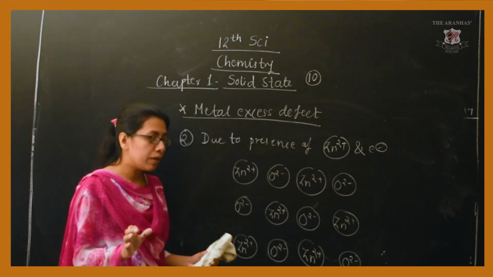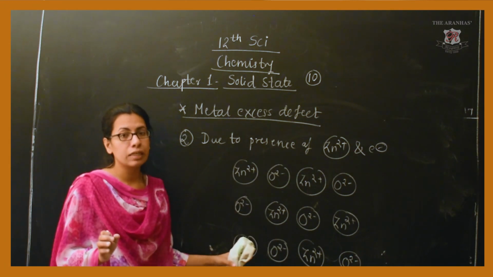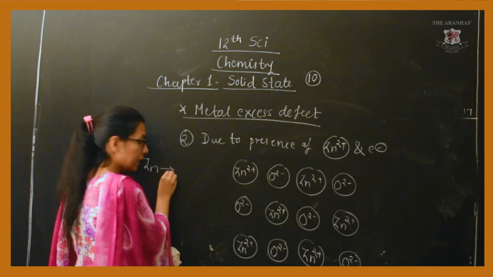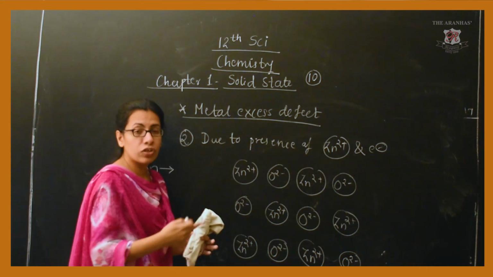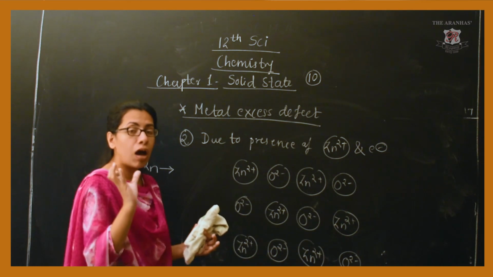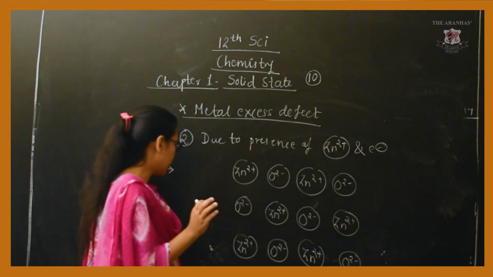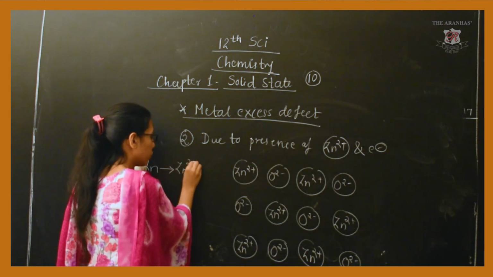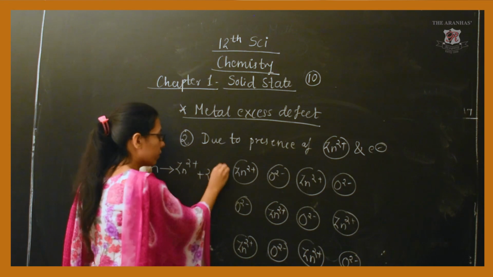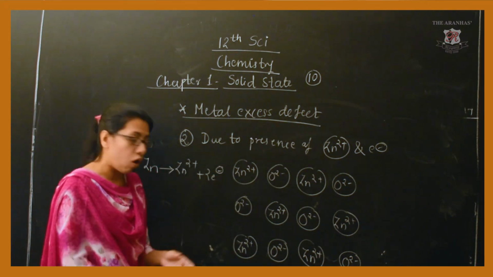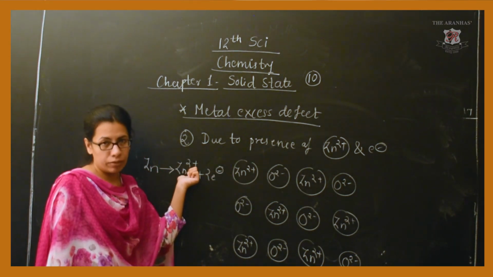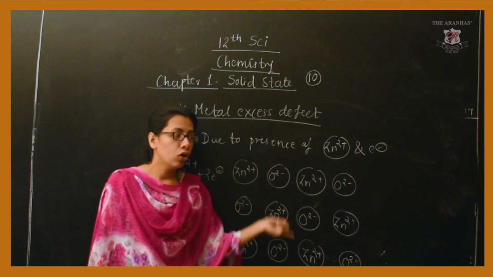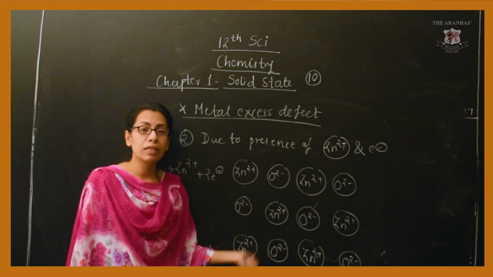It's very simple. When this particular crystal is heated, what happens? Whichever zinc atoms are present in the neutral state, they release electrons and result in the formation of Zn2+ ion. That means we can achieve this type of defect only when this crystal is heated.